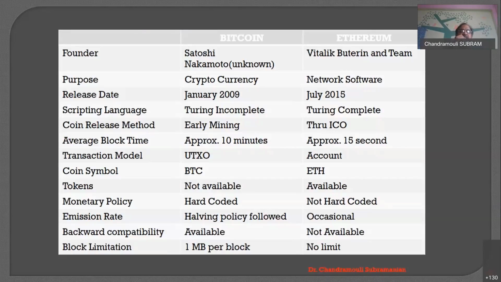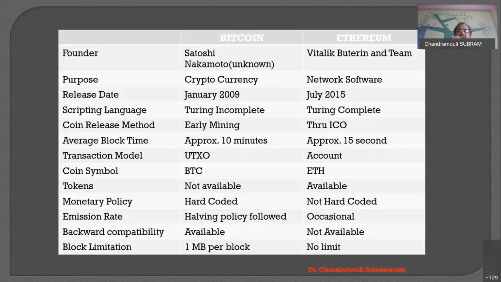Bitcoin was created as a currency against the fiat currency. That is the fundamental reason we went for Bitcoin. But Vitalik used that blockchain technology from Bitcoin and tried to extend it. That is why Ethereum is called a network software.